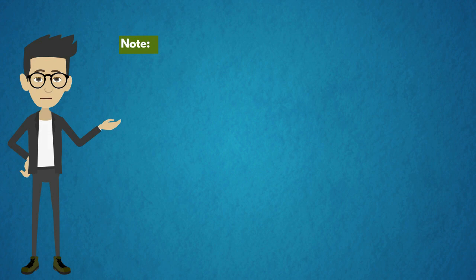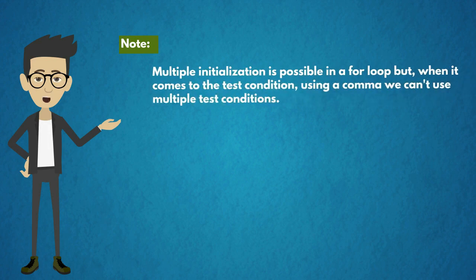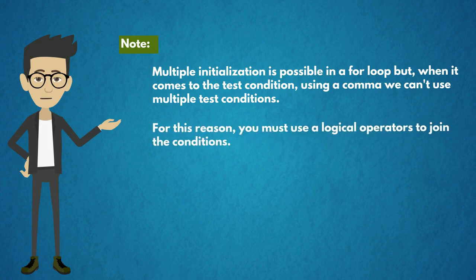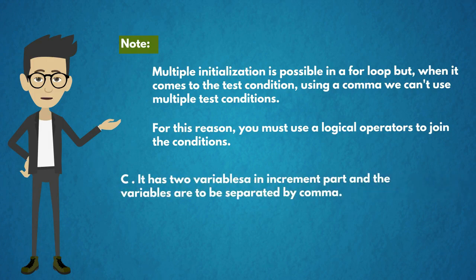The note point is, as in the previous slide, we analyzed that multiple initialization is possible in a for loop, but when it comes to the test condition, using a comma we can't use multiple test conditions. For this reason, you must use logical operators to join the conditions. In the previous example, we have used an AND operator. It has two variables in the increment part and the variables are to be separated by comma.